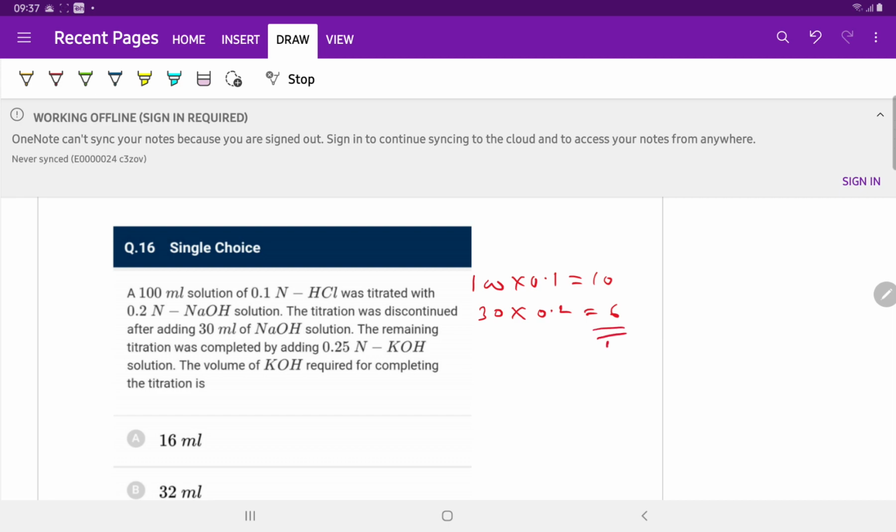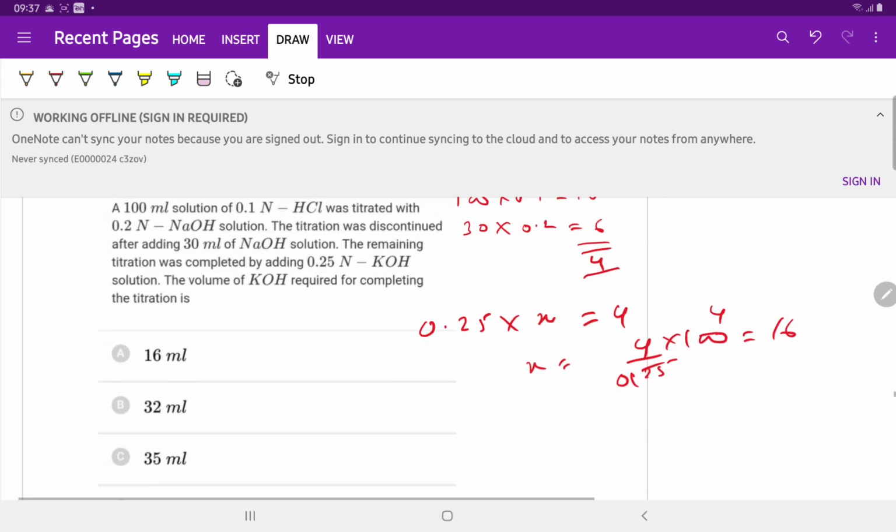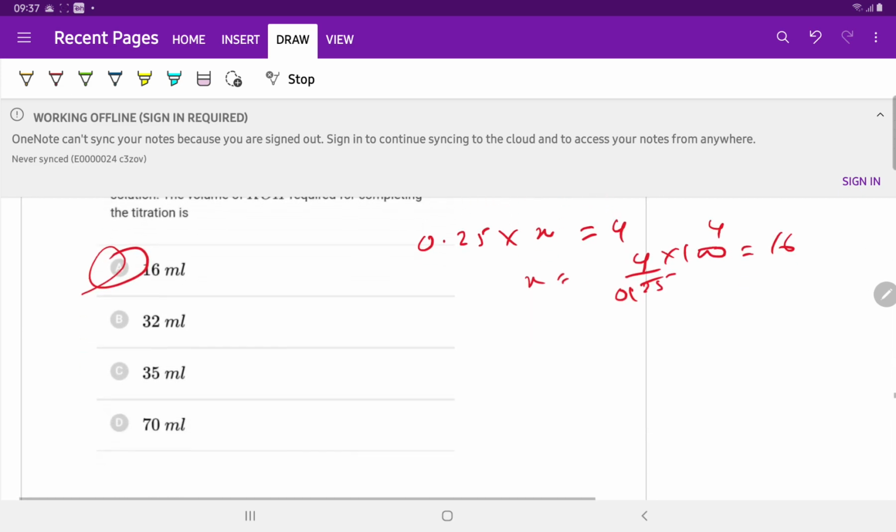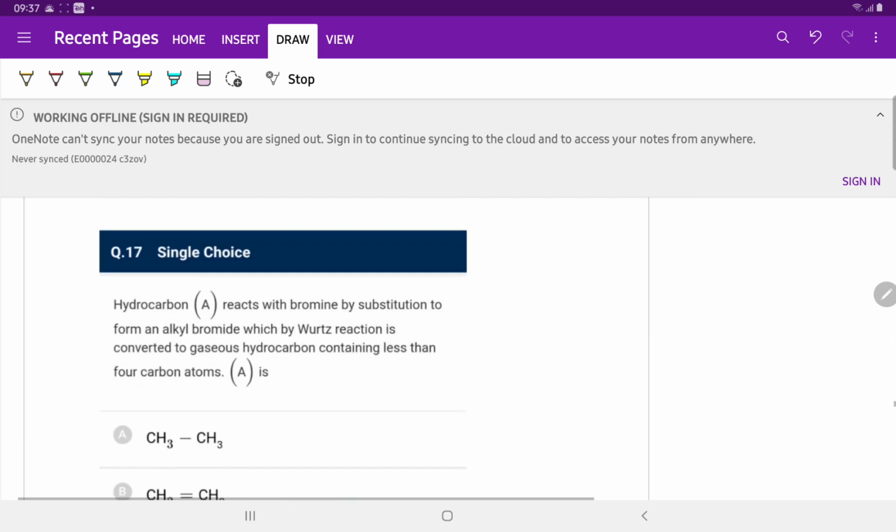Remaining is 4 equivalents of HCl. A total of 4 equivalents of HCl is required for 0.25 normality of KOH. The volume of KOH, X, is equal to 4 upon 0.25. Answer is A.